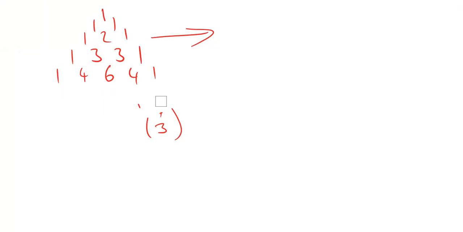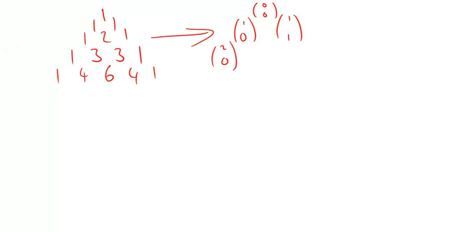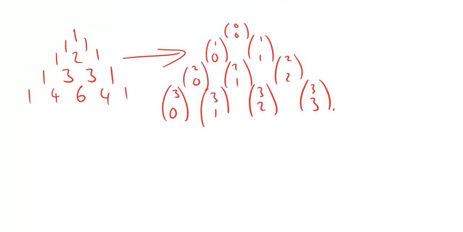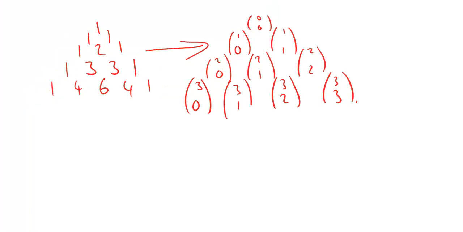So if I was going to write Pascal's triangle in that notation, I would start like this. So I'd have (0,0), (1,0), (1,1), (2,0), (2,1), (2,2), and I can keep going again forever. Let's just do one more line, shall we? (3,0), (3,1), (3,2), (3,3). So we could continue writing like that. That notation is very useful. We're going to leave that there.